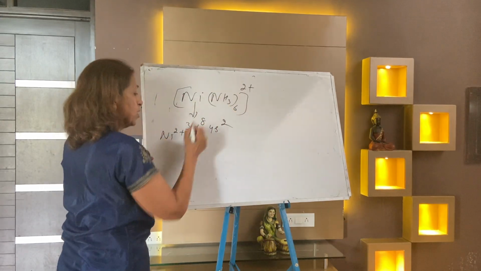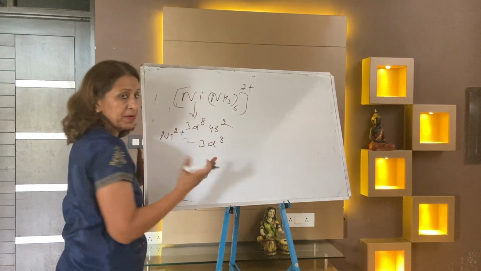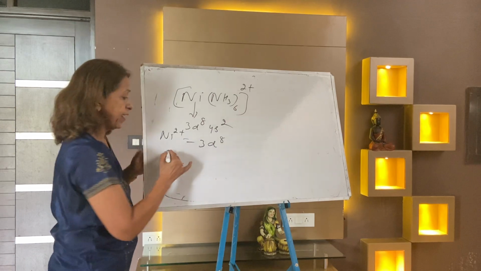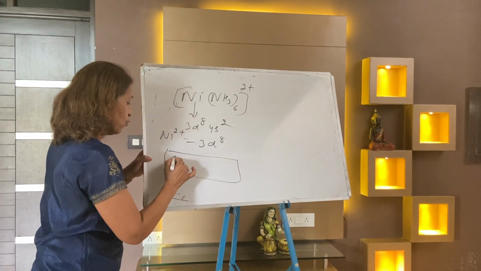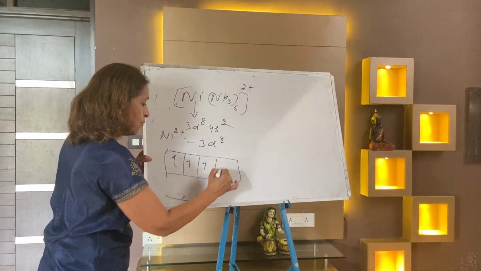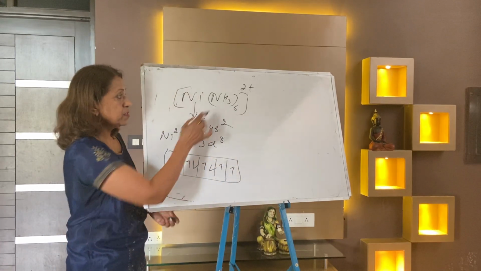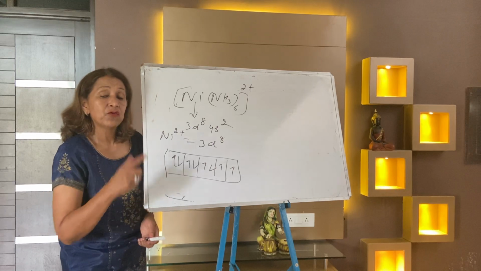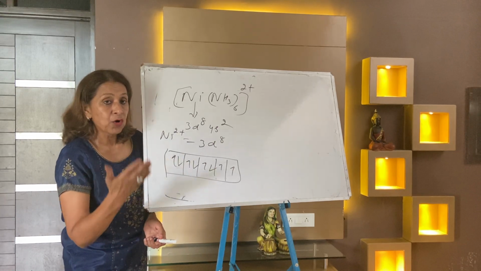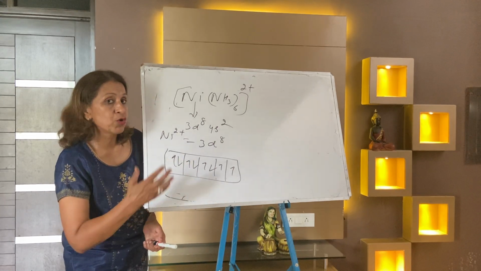X plus 0 is equal to nickel 2 plus. I'm going to explain first. Nickel 2 plus is 3d8. 1, 2, 3, 4 and 5, 6, 7 and 8. Because ammonia is a strong ligand, if you pair, because according to the command when the ligand is strong, you have to pair up.